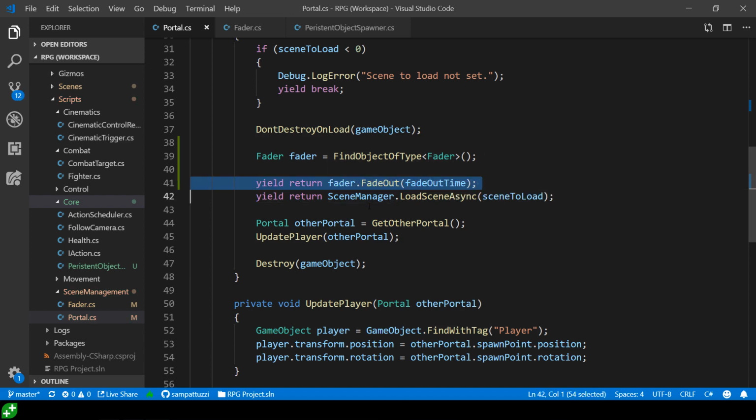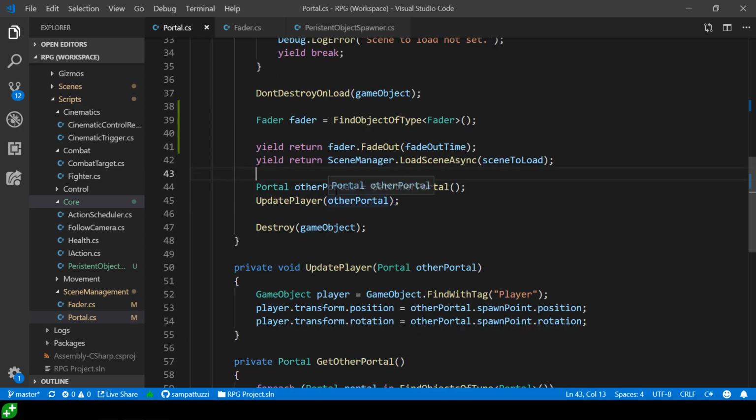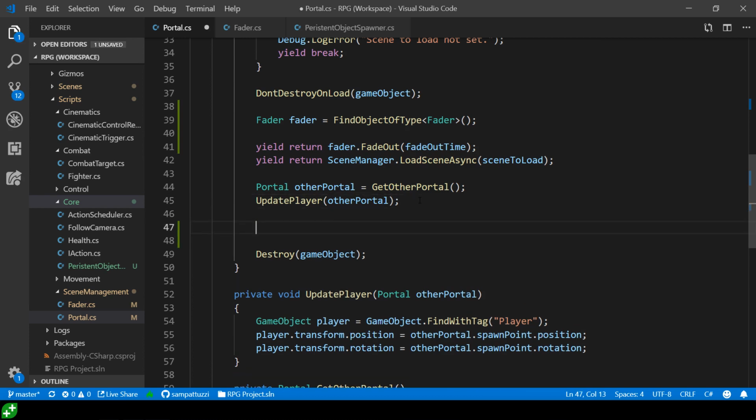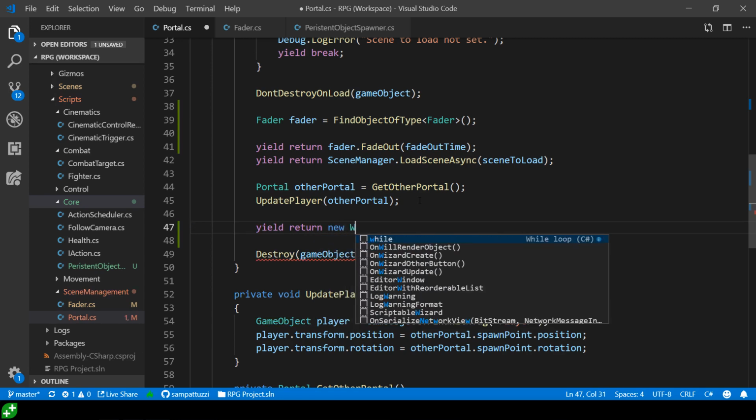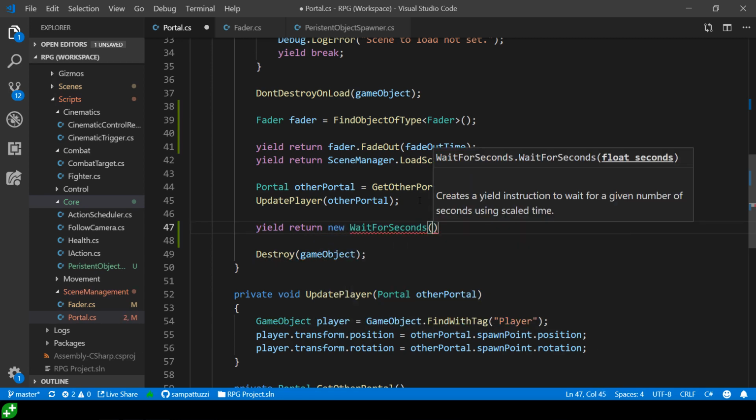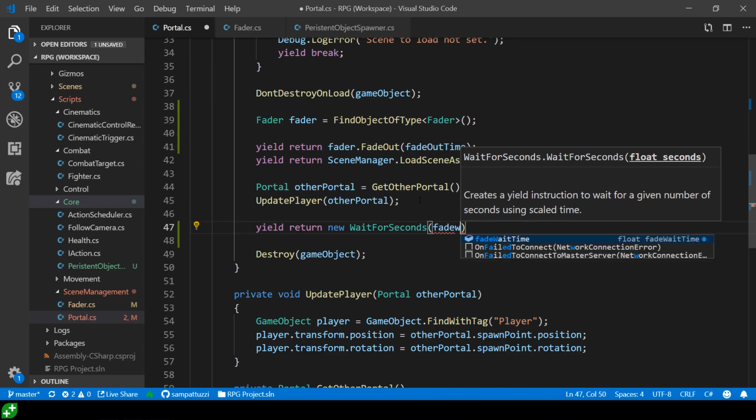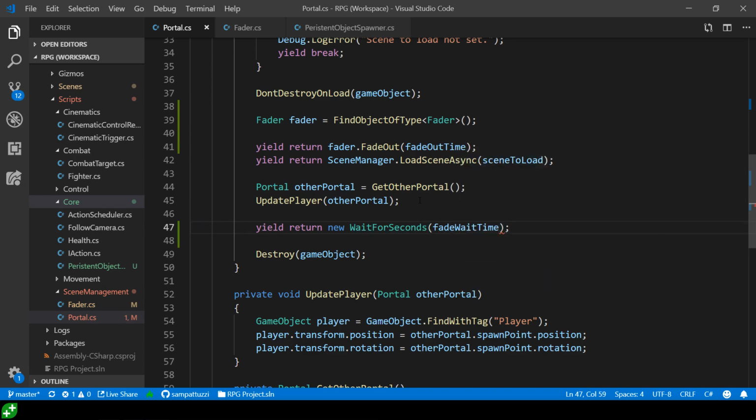And then once the scene comes back up, we are going to make sure we've done all of our setup. So we've got the other portal, updated our player. Then we are going to do our yield return, and I'm just going to do a new WaitForSeconds, and we're going to use the fade wait time there. The idea is that we've done all of our setup, we've moved the player, and then with the waiting, we're just going to wait 0.5 seconds for the camera to stabilize and things like that.